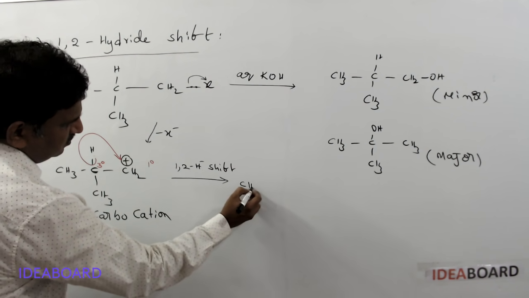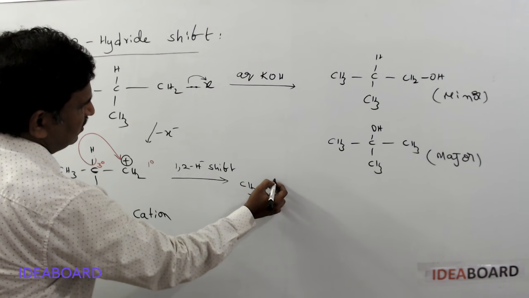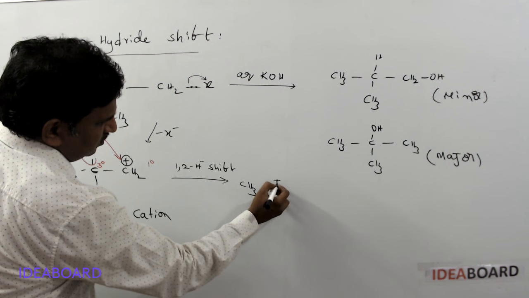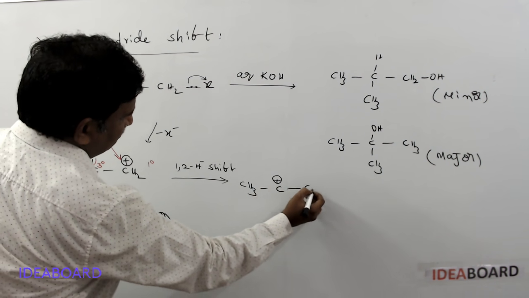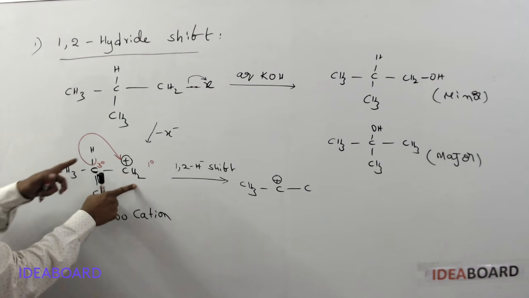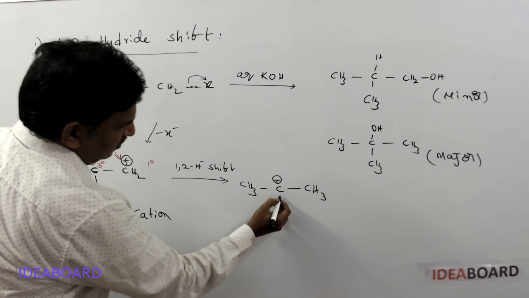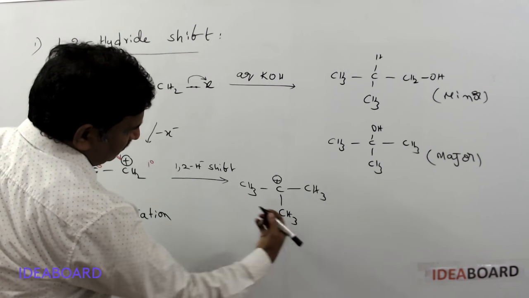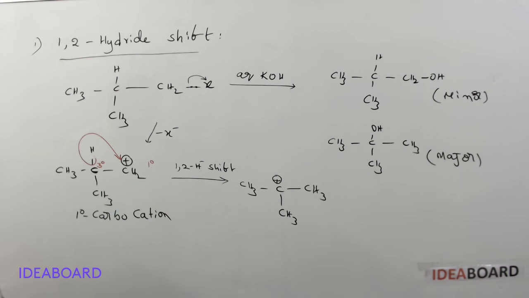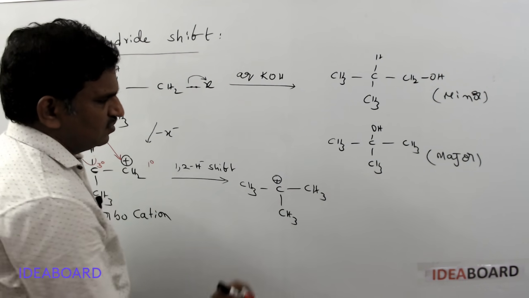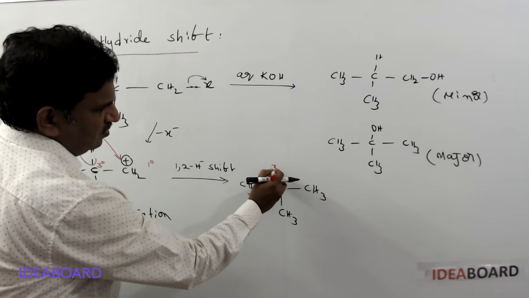Here this is CH3 and here it is C, and now this is losing the electron pair and the carbon is getting a positive charge. So this is plus, and next this is actually CH2 and one more hydrogen is added. So we are getting CH3, and here CH3 is already present. Now what type of carbon is this? It is already bonded with three other carbons. So this is called a tertiary carbon.